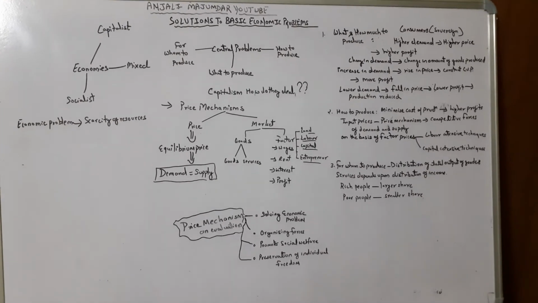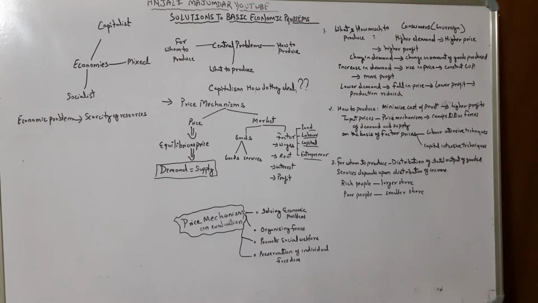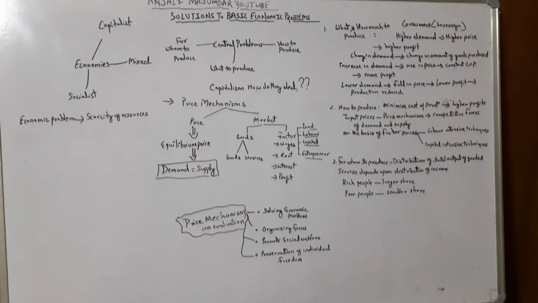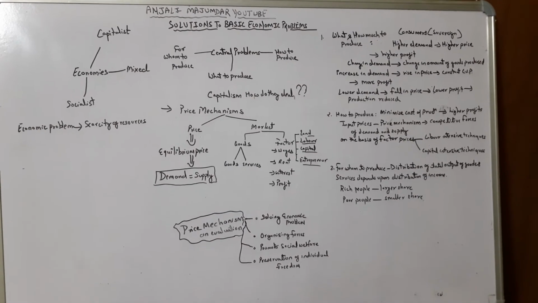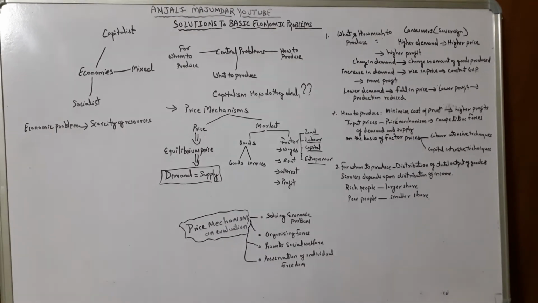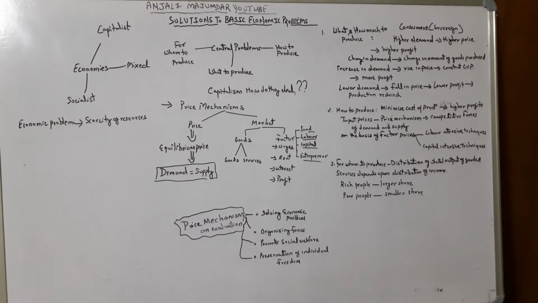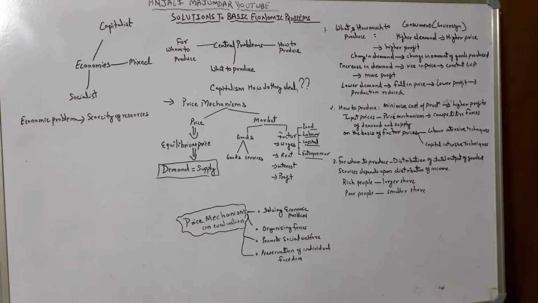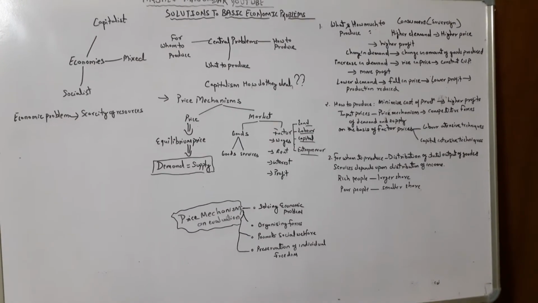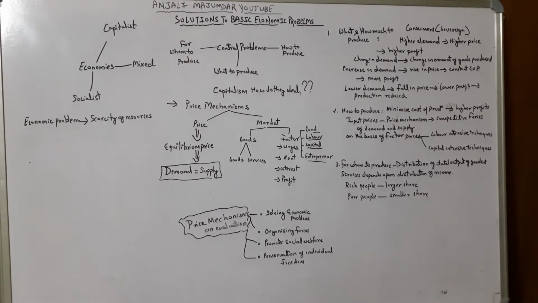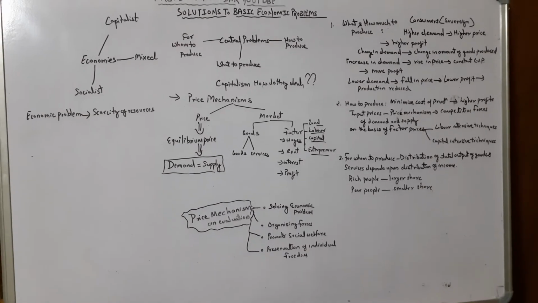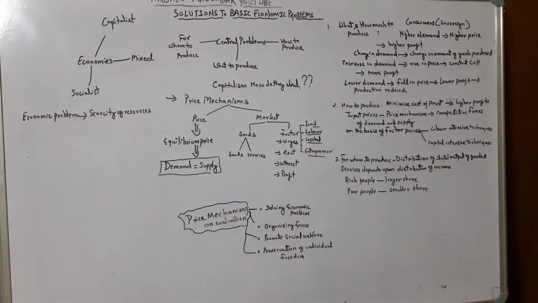Like if I say labor intensive techniques are cheaper than capital intensive, then as a producer I will choose the labor intensive techniques. And if I found that labor intensive is a little dearer than capital intensive, then as a producer I will choose the capital intensive. The objective is to minimize the cost of production. So this is how the question of how to produce is solved.